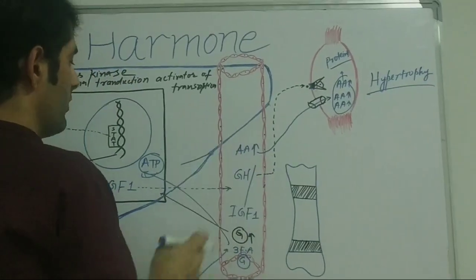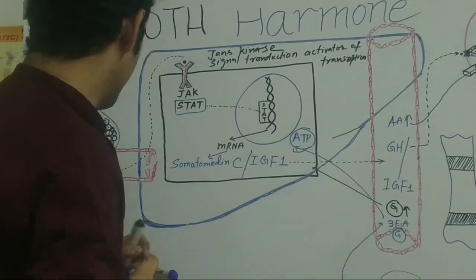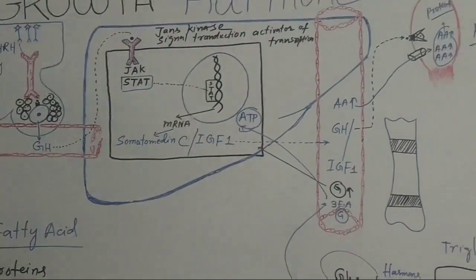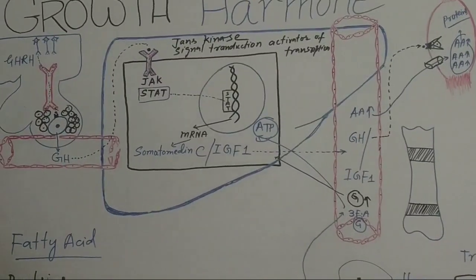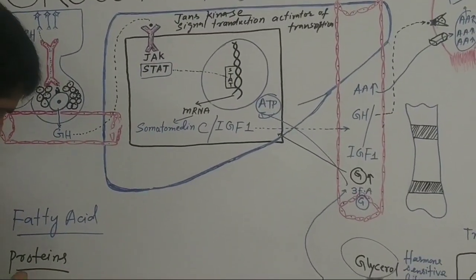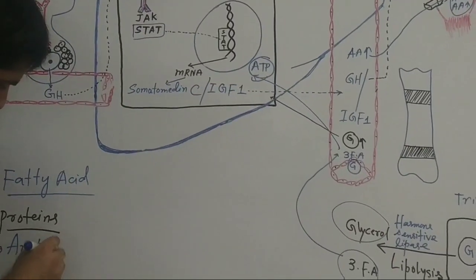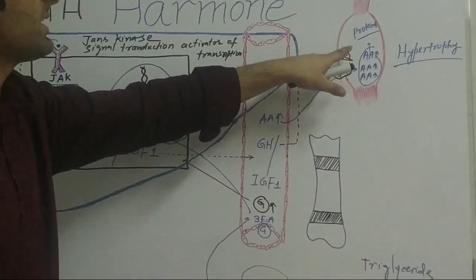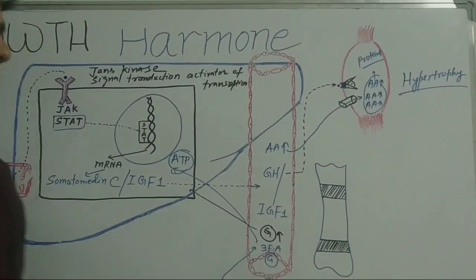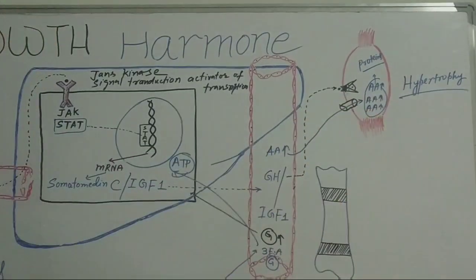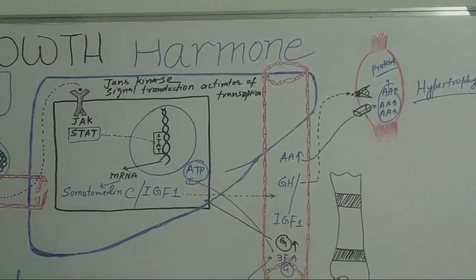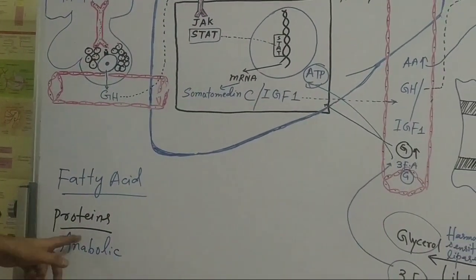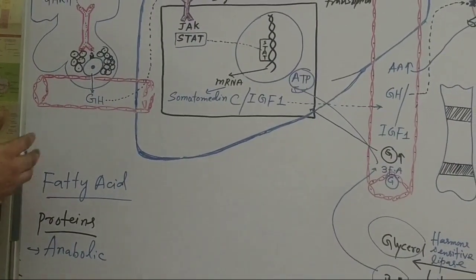Now, eventually, what was the effect of the growth hormone on protein metabolism? We can say, on the protein metabolism, growth hormone has an anabolic effect, which means it helps to synthesize the proteins inside the muscle so that the muscle mass will increase. As I have mentioned, it will help hypertrophy of muscles. This was the effect on the protein metabolism.